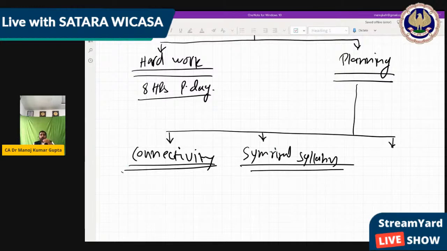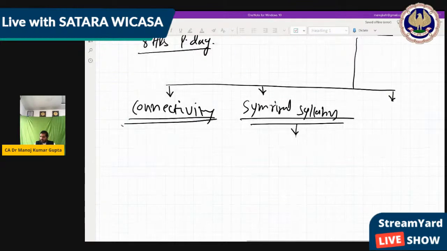So what we do, before starting final account of progressive concern, we'll discuss that 80% part which repeats in each question. Only 20% part is different. So we will learn that 80% part which is going to repeat in each question. So we summarize the syllabus, we will apply the 80-20 concept.